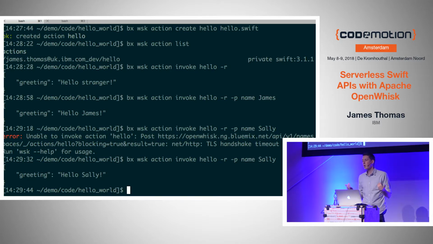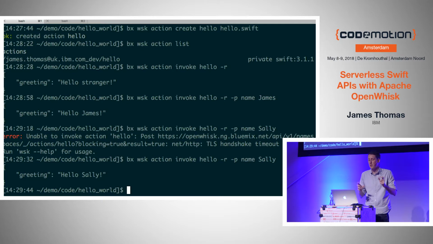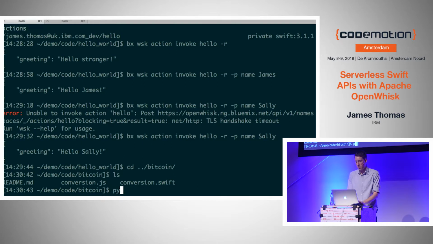Bitcoin as a currency is very volatile. It fluctuates almost minute to minute at the moment. So you can't embed Bitcoin prices in your product database as static numbers. What you want to do during the checkout process is real-time conversion, right? So you're going to call some API to do real-time conversion and get the equivalent amount of dollars or euros in Bitcoin. You think this would be a good API that could use serverless. So I actually have the microservice to do this that I'll quickly walk through with you.